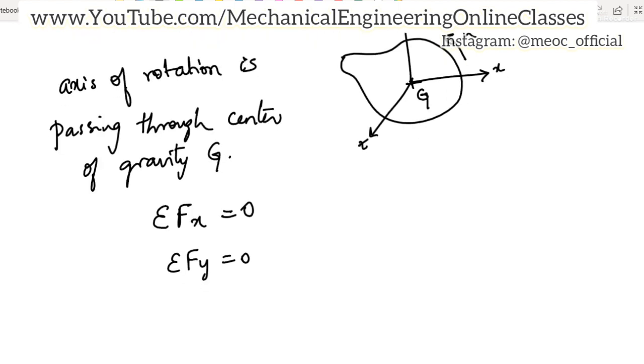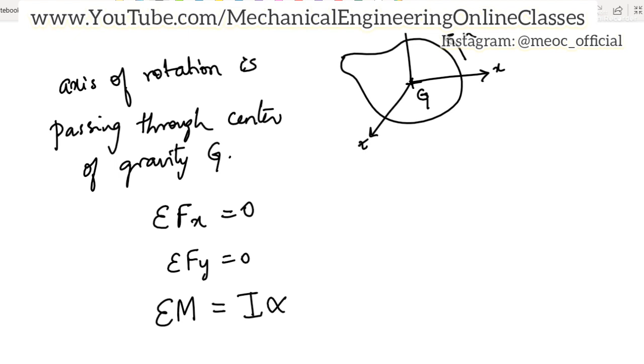But there is a rotation happening, which means our sigma M is not 0. So the sum of moments of all the forces acting on the object, such that the object is under pure rotation, can be given by the moment of inertia multiplied by angular acceleration.